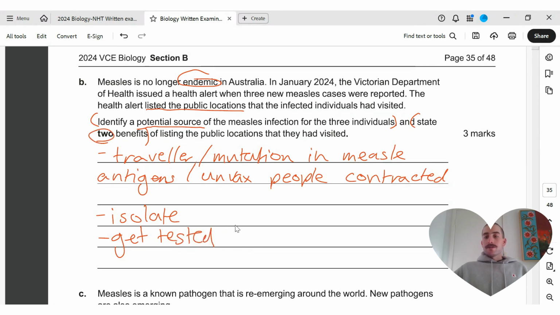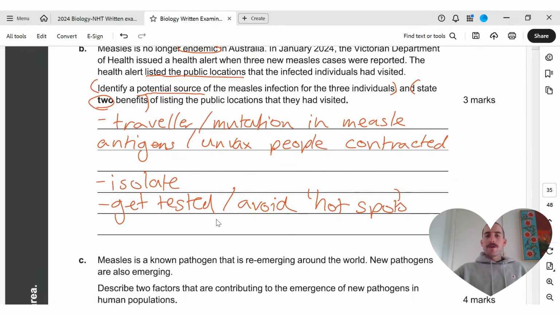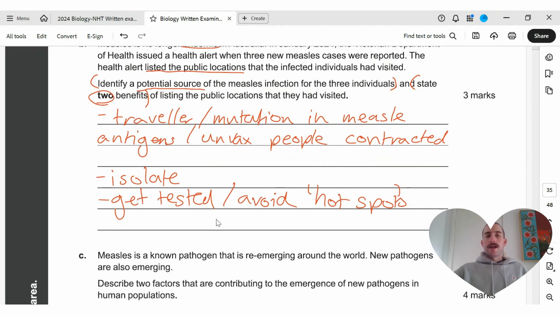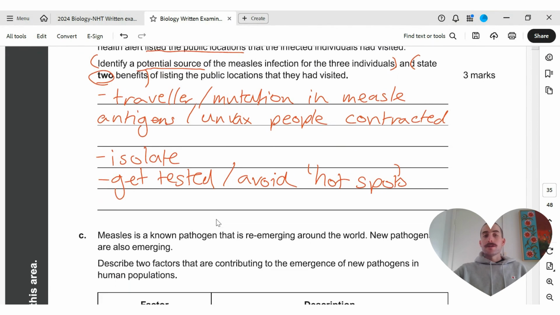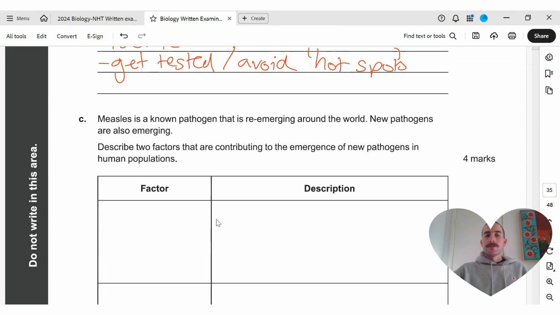VCAA tend to start bolding things in these exams, especially for questions where they're asking for a certain quantity of responses. Isolate, get tested, avoid hotspots, right? Is that terminology that was sort of being thrown around during COVID, if we remember that. So avoid those hotspots. Great. 3 marks there. 1 mark for how it came about, and 2 marks for benefits of listing those.